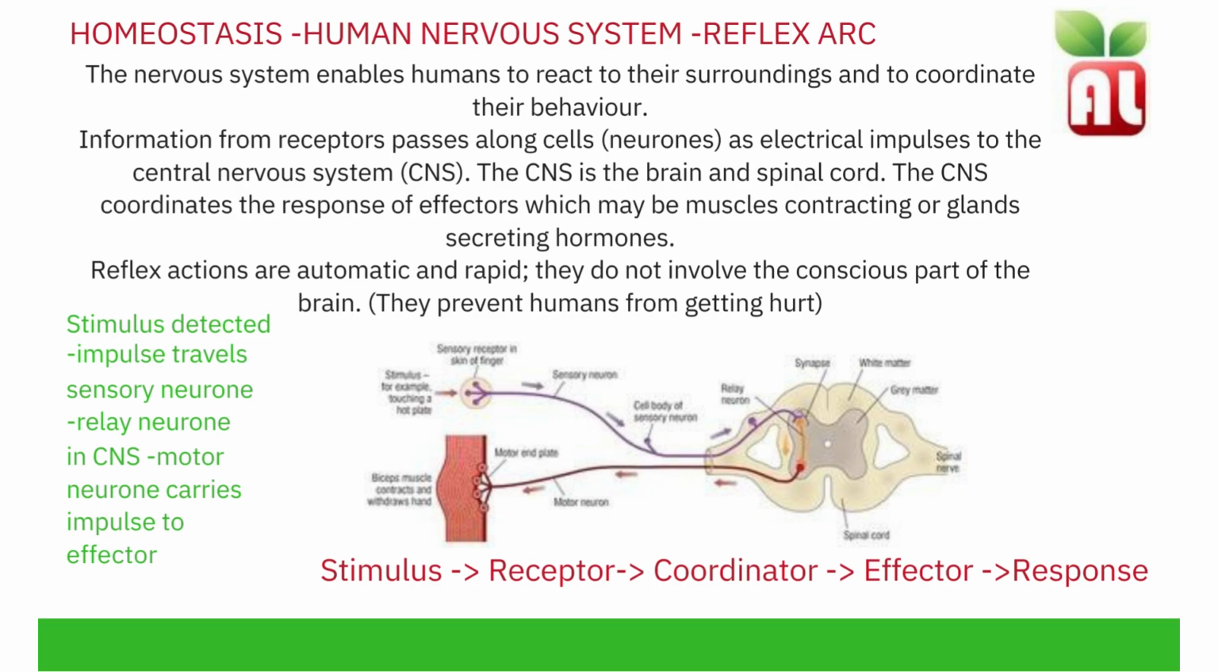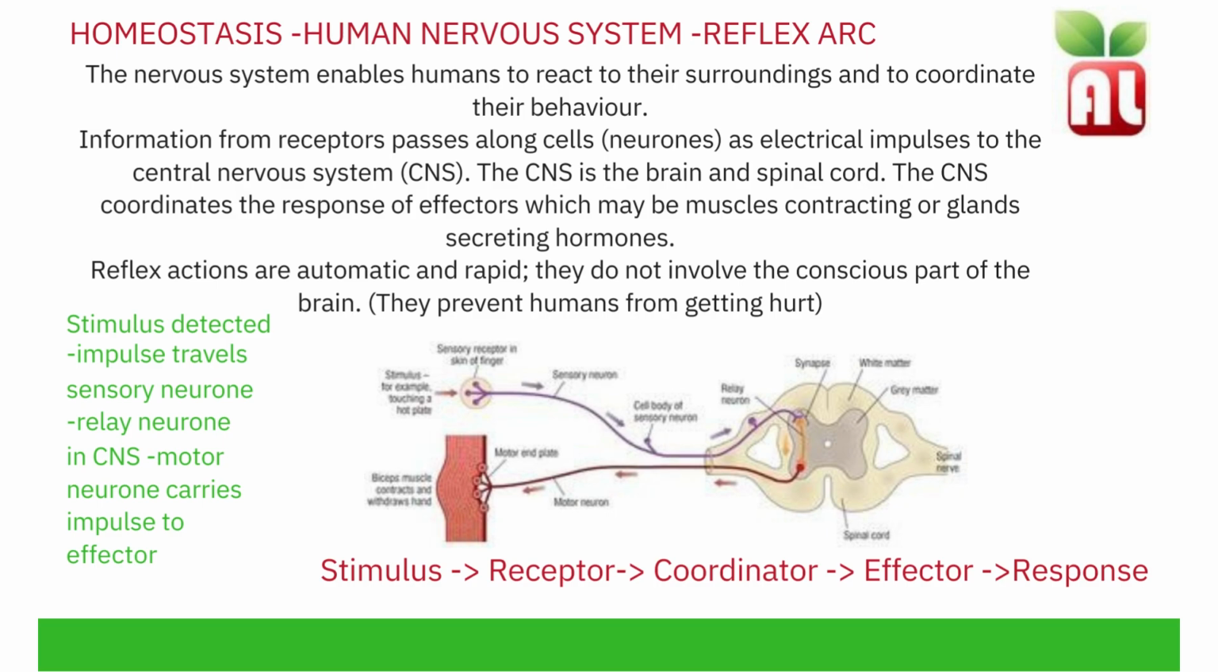Receptor cells in your skin detect this hot temperature. Electrical impulses travel along the sensory neuron to the relay neuron in the spinal cord. The relay neuron carries the electrical impulse to the motor neuron. The motor neuron carries this electrical impulse to a muscle, the effector. The muscle then contracts and withdraws the hand.